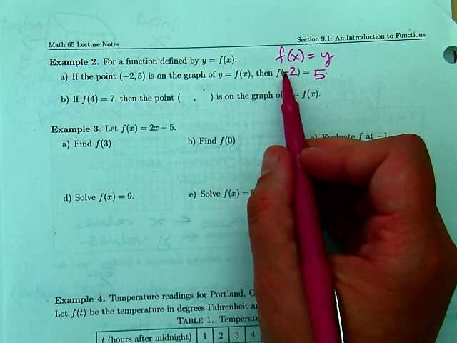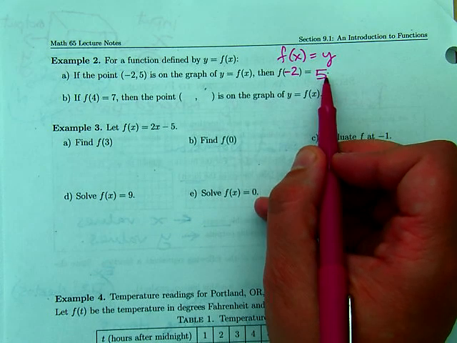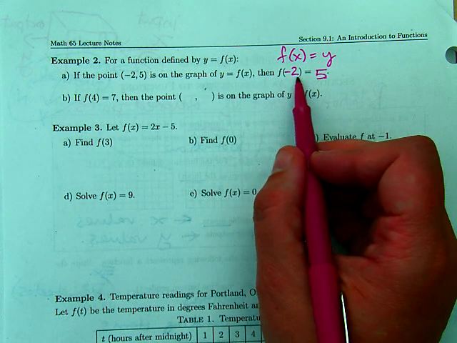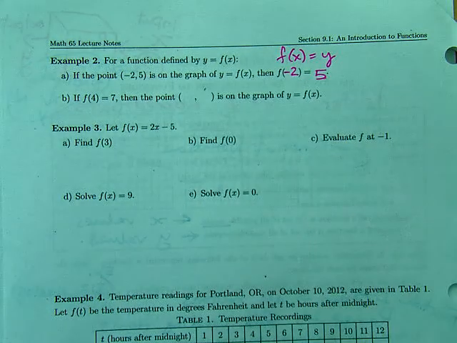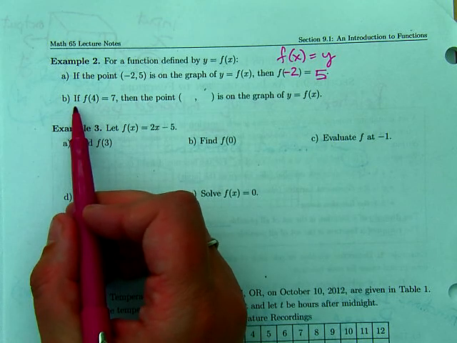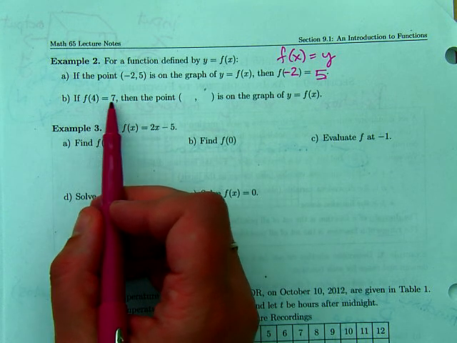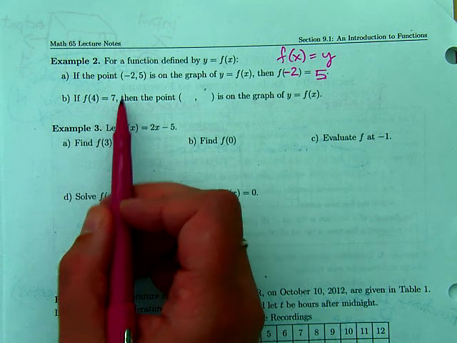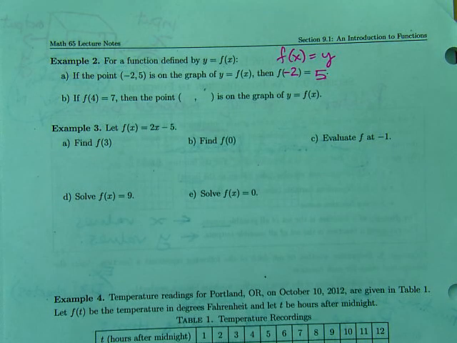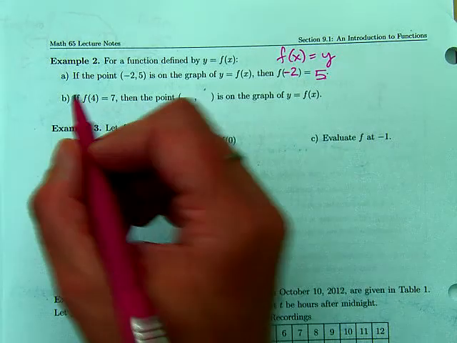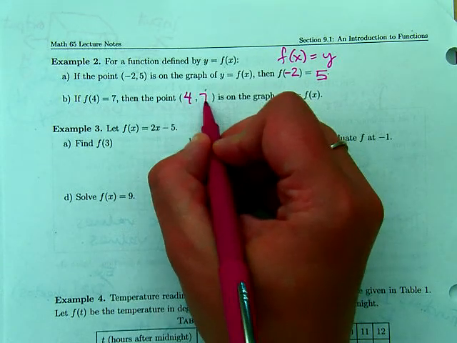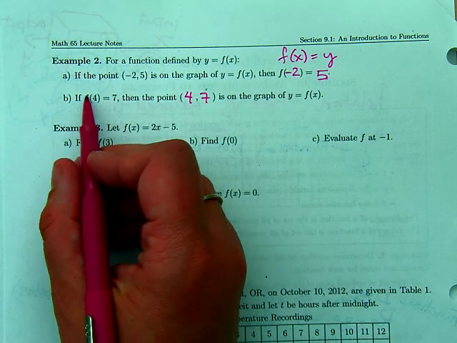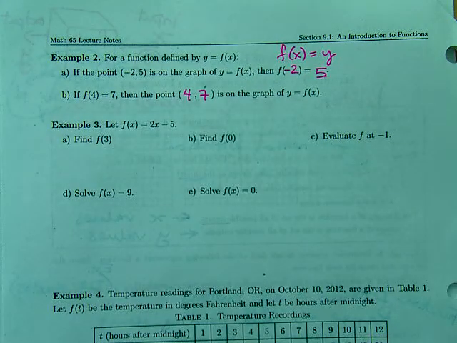So the function value at -2 is 5, or f of -2 is equal to 5, okay? So here, if I see f of 4 equals 7, what ordered pair are we talking about here? 4, 7.